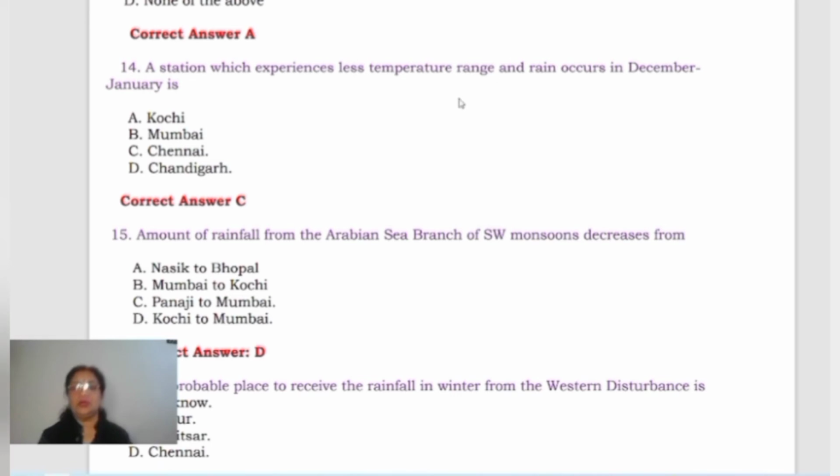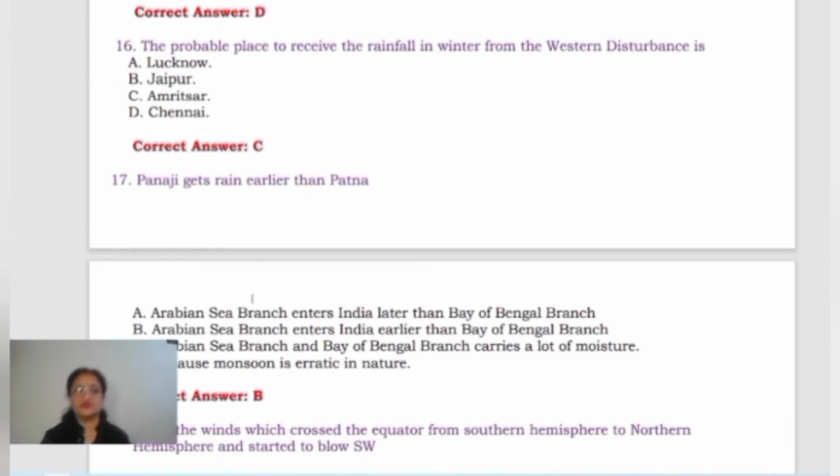So, the less range of temperature will be found in those areas which are lying on the coast, and rain occurs in December, January. That means it is related to the northeast monsoons. Now, the name of the station will be Chennai. Now the next one, amount of rainfall from the Arabian Sea branch of southwest monsoons decreases from Kochi to Mumbai. Now let's move to the next.